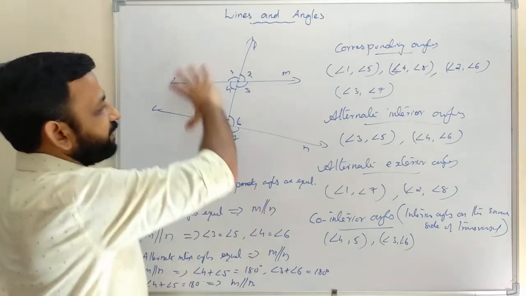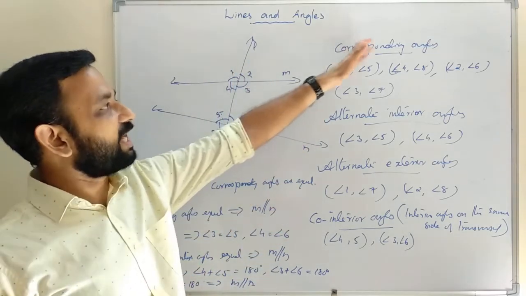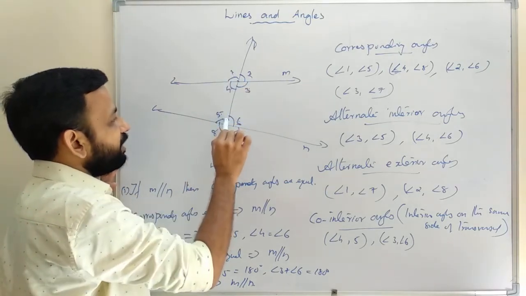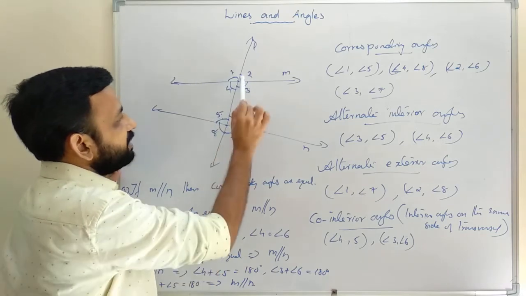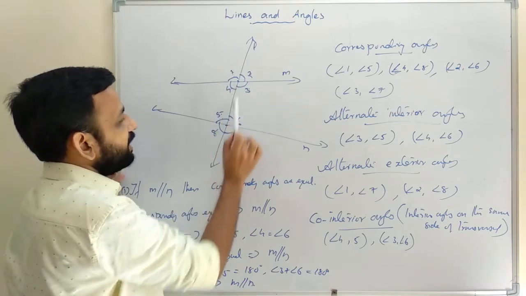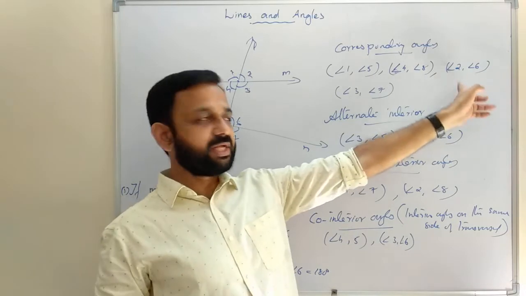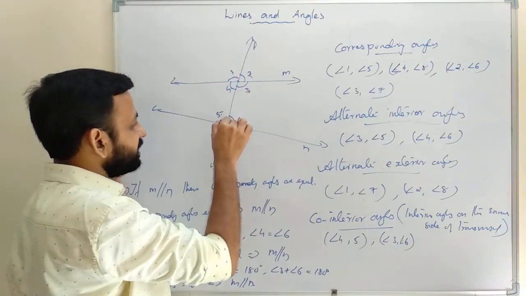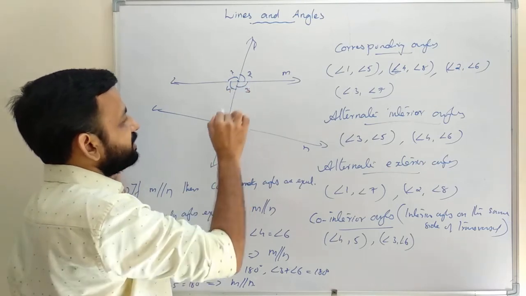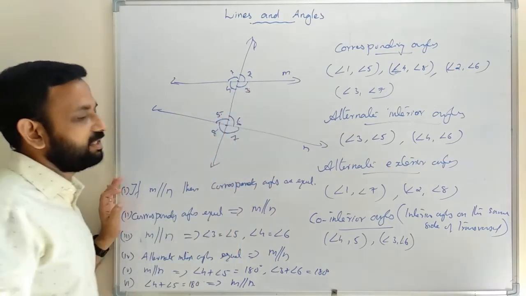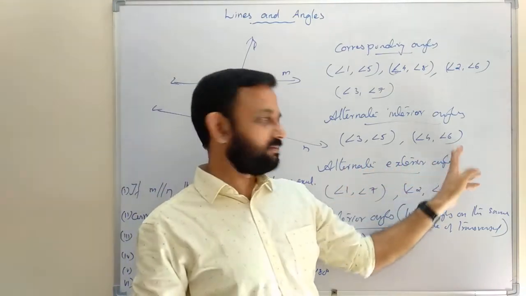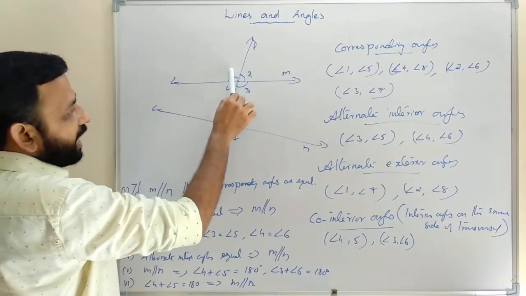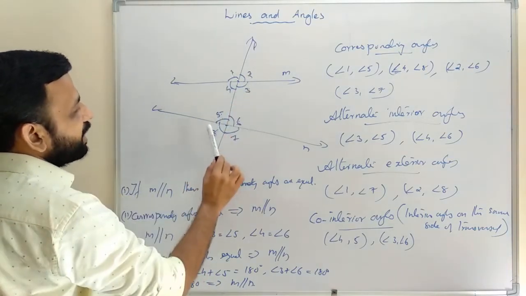So here we have different pairs of angles. The first one is corresponding angles. We have four pairs of corresponding angles: angle 1 equals angle 5, angle 4 equals angle 8, angle 2 equals angle 6, angle 3 equals angle 7. Then alternate interior angles: angle 4 and angle 6 are alternate interior angles, angle 3 and angle 5 are alternate interior angles. Then alternate exterior angles, which we are not actually using: angle 1 and angle 7, angle 2 and angle 8.